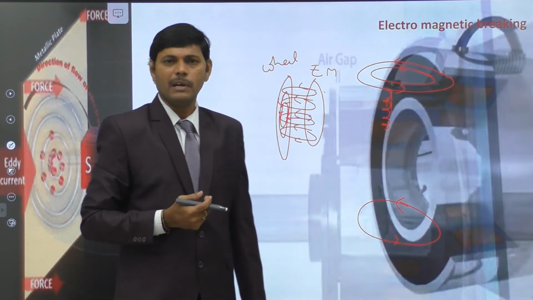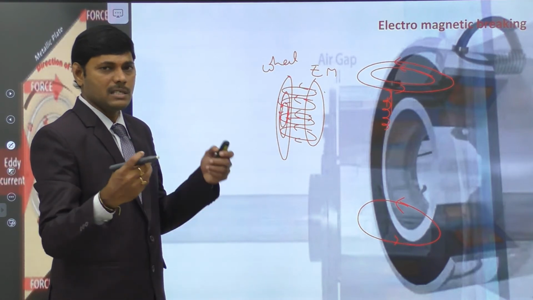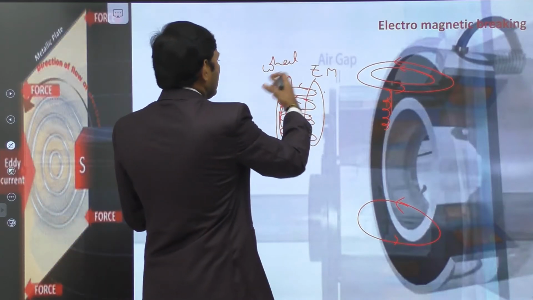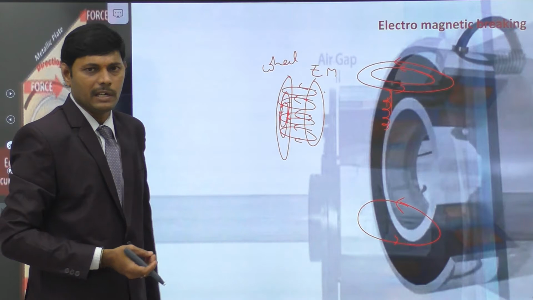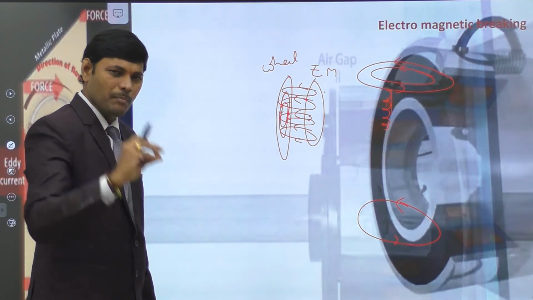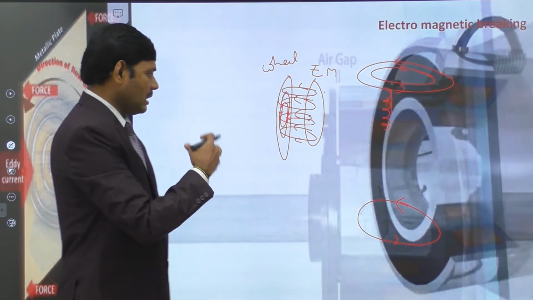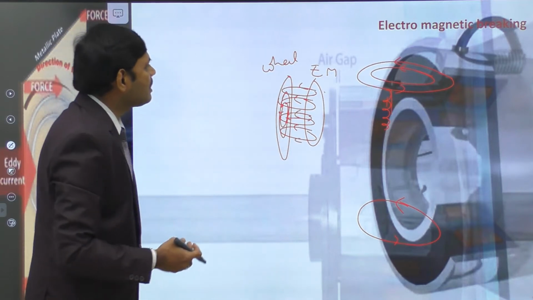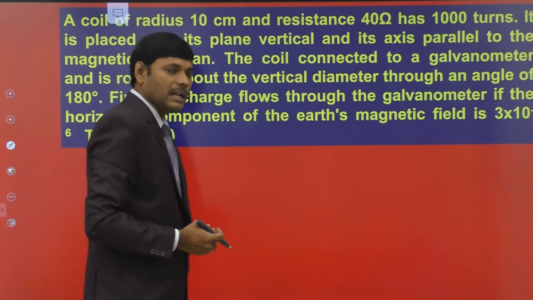Induced eddy currents are developed that produce an opposite magnetic field, and there is a force between the rotating electromagnetic wheel and the adjacent wheel. This opposite force may stop the rotating wheel, or it may press the spring and compress the rotating shaft and stop it. In that way, we apply electromagnetic braking. This is very important. These are the applications of electromagnetic braking by using eddy currents.